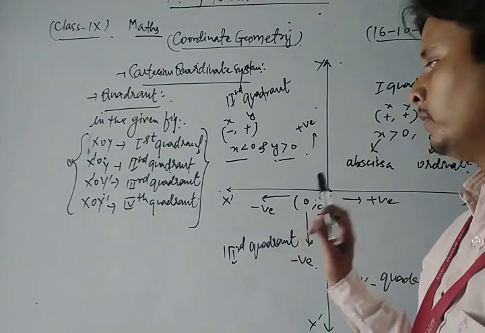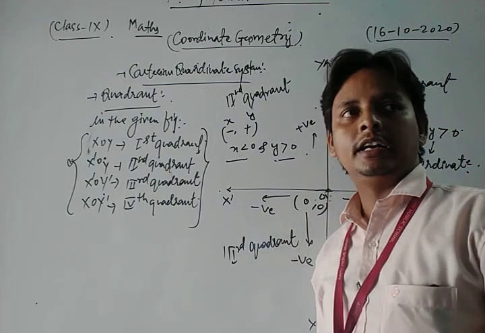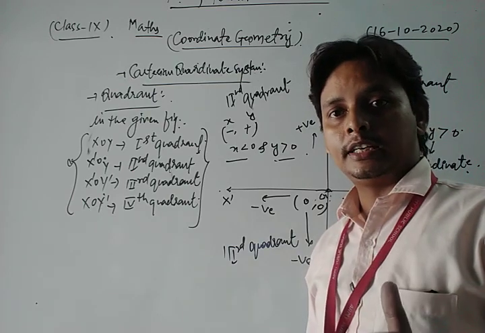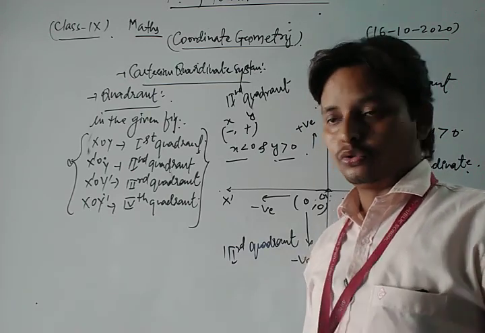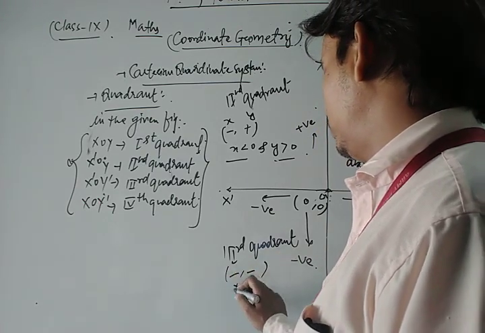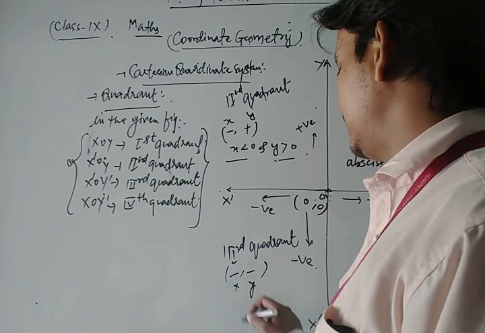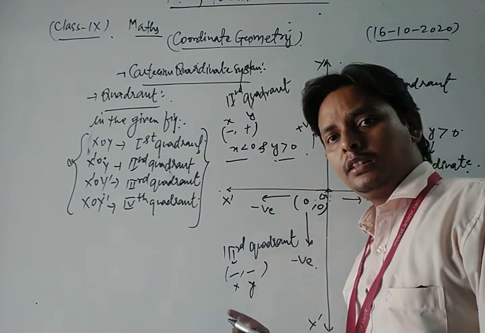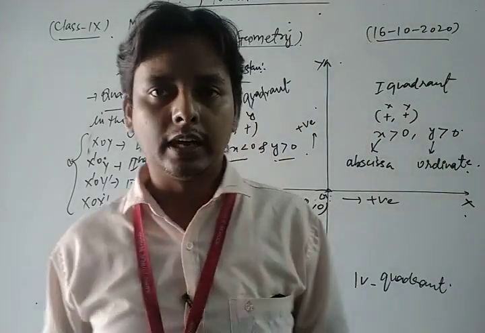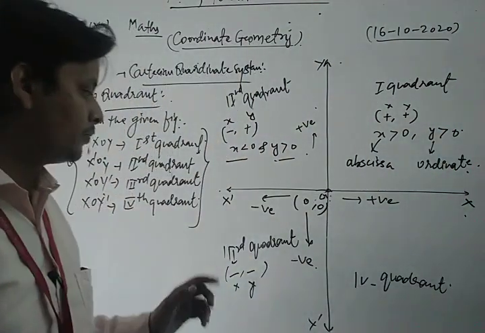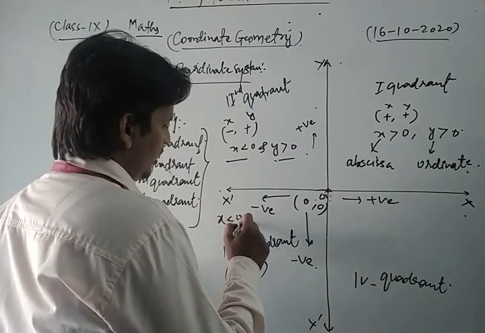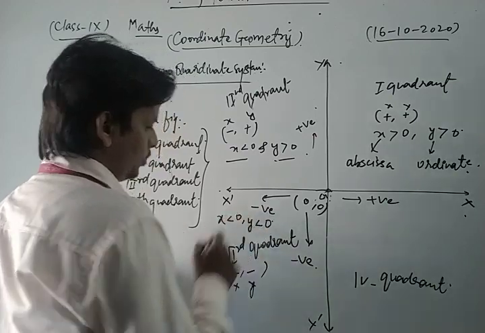So in the third quadrant both the abscissa and ordinate are less than 0, meaning both x and y are negative in the third quadrant. This is a very important concept related to that. So we can say that in the third quadrant both the abscissa and ordinate are less than 0.